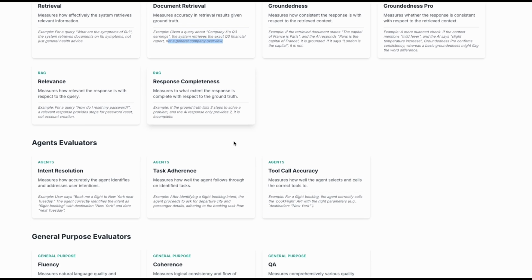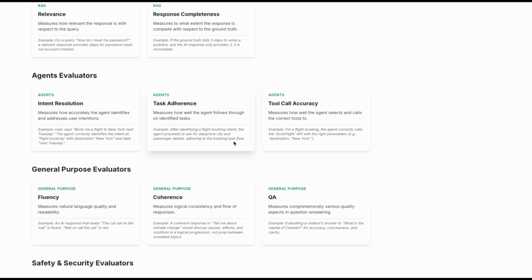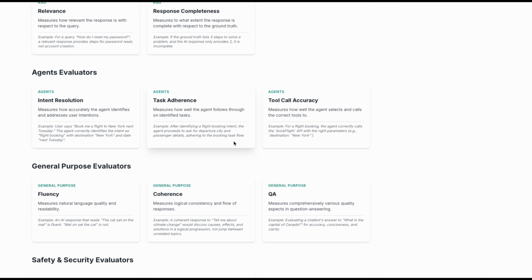Then we have the agent evaluators. They evaluate agent intent, task adherence, and tool selection. For instance, intent resolution. Let's say we are trying to book a flight to New York next Tuesday. The agent correctly identifies the intent as flight booking with the destination New York and the date next Tuesday. So these evaluators will evaluate the agent's performance.